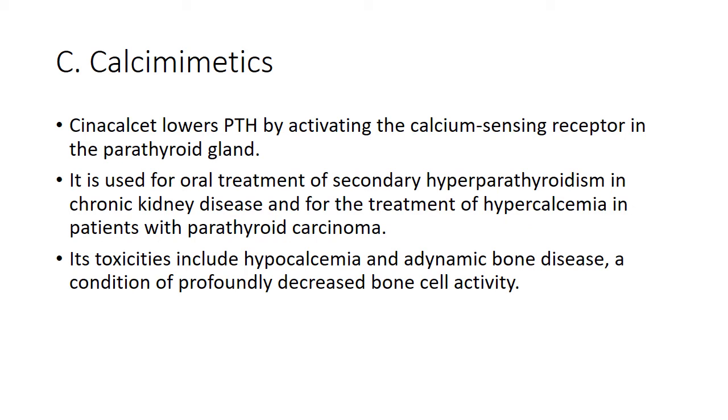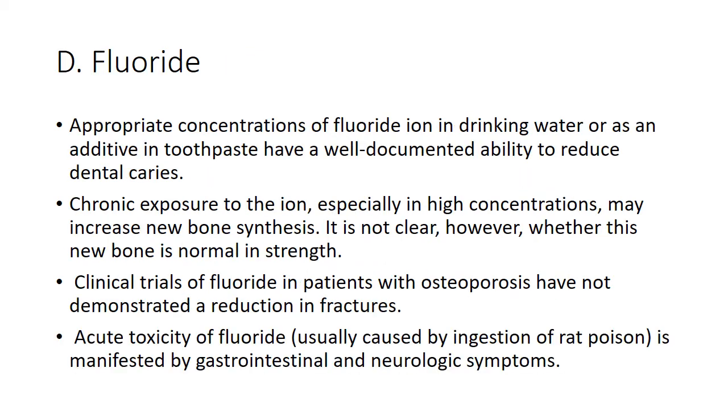The next drug is calcimimetics. One such drug is cinacalcet. It lowers parathyroid hormone by activating the calcium sensing receptor in the parathyroid gland, and it is used for the oral treatment of secondary hyperparathyroidism in chronic kidney disease and for the treatment of hypercalcemia in patients with parathyroid carcinoma. In this case, these drugs lower the parathyroid hormone level. Its toxicities include hypocalcemia and adynamic bone disease, a condition in which profoundly decreased bone cell activity occurs.